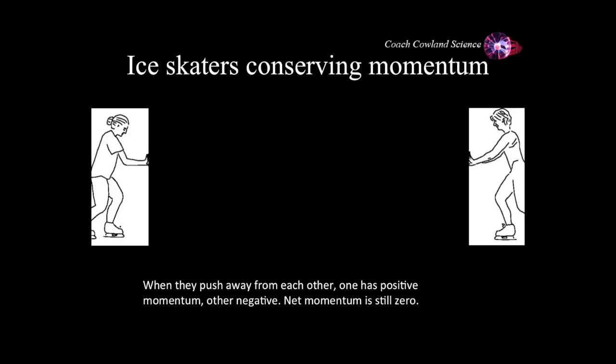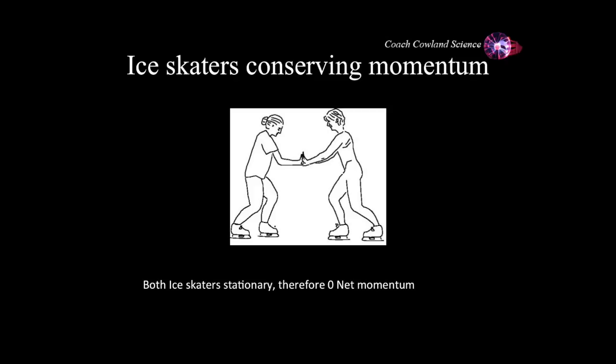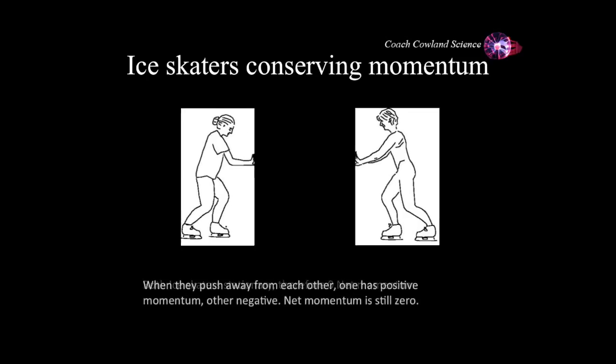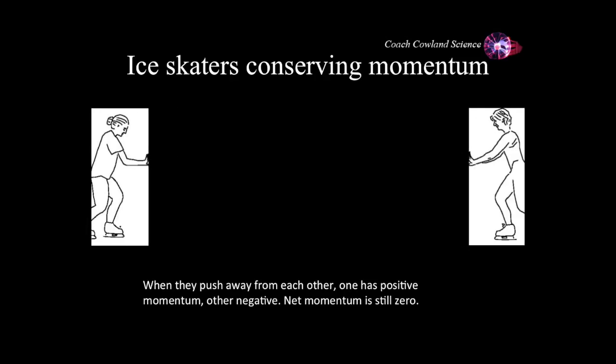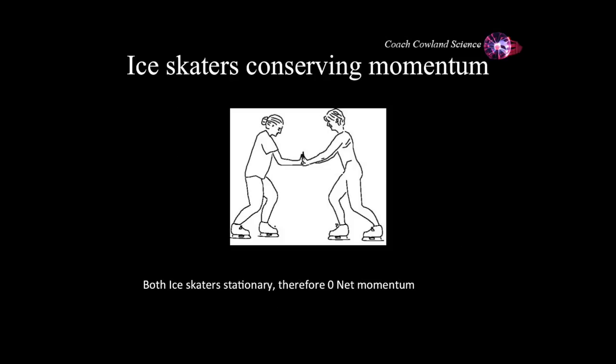The momentum of the skater on the right is positive. Now this acts as a collision in reverse. Actually, it acts as an inelastic collision in reverse. If we go back, with an inelastic collision, the two objects end up together, but they start separate. With this, as an explosion, they start together and they end up separate. In both cases, momentum is conserved.